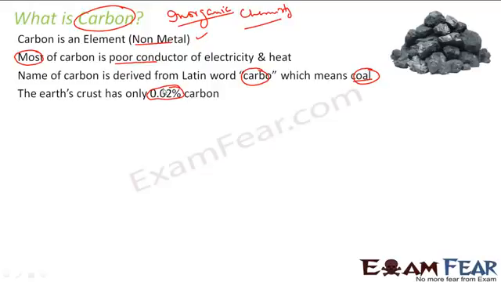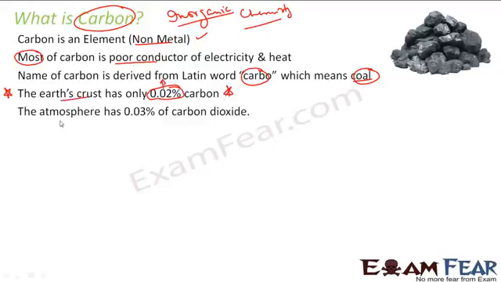We have only 0.02% carbon in the earth crust, a very small percentage, but still carbon has huge importance in our day-to-day life. We will study why carbon has this special privilege, but before that you should know that carbon is only 0.02% of the earth crust.